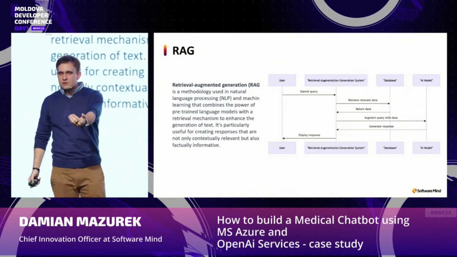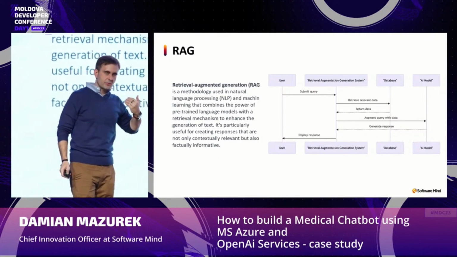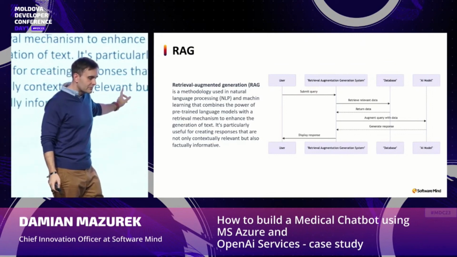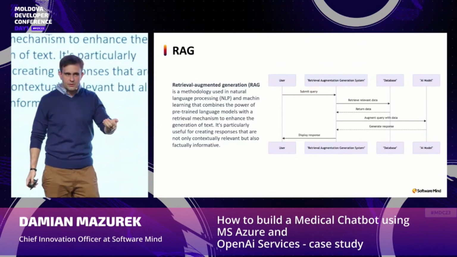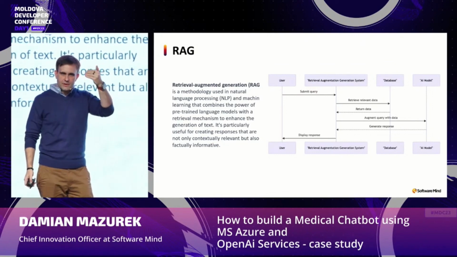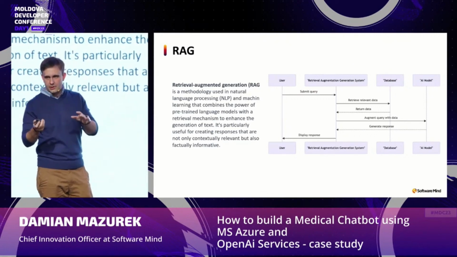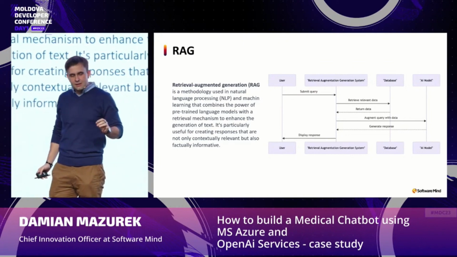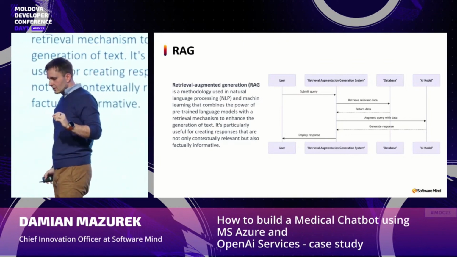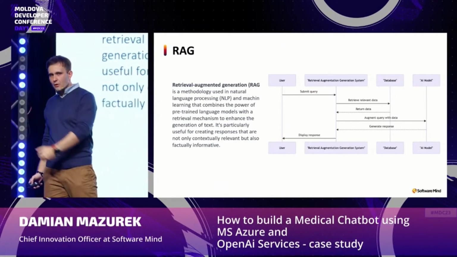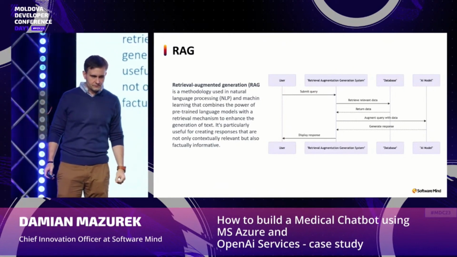And the model based on it creates the response for our end user. And thanks to this, we solve many different problems like hallucination, because if we decrease the response temperature, so the creativity of the model, we can understand it like this, then it always will be based on the data that we put as our RAG data.